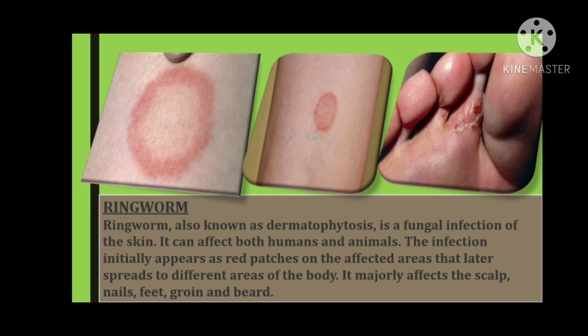Clinically, ringworm has also been classified according to the affected parts. Tinea pedis, that is athlete's foot, is ringworm of the foot. Tinea capitis, ringworm of the scalp. Tinea cruris, ringworm of the groin and perineum. Okay, so ringworm of the groin or perineum falls under Tinea cruris. And Tinea barbae affects the beard area of the face and neck.